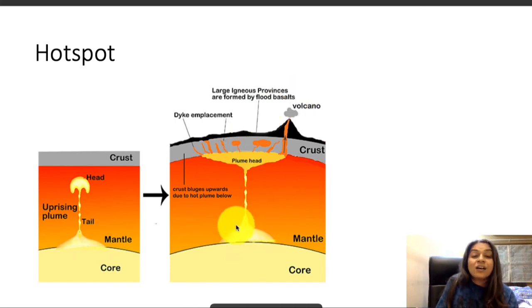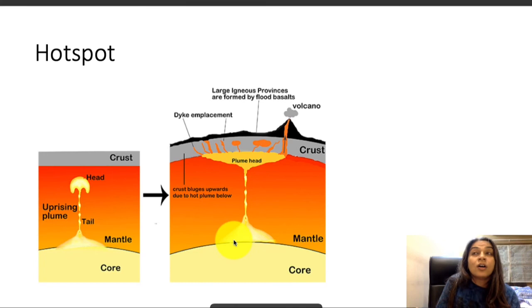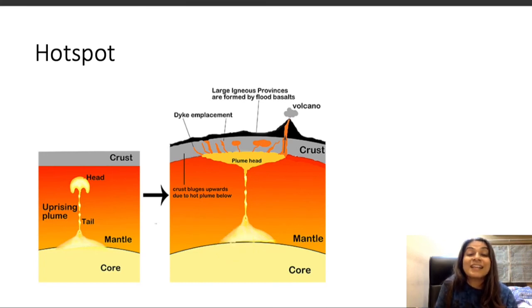Now these places are fixed in the earth. So if the lithospheric plate moves on top of such areas, it is going to come under the influence of a hotspot. Since the temperature of such a convection current is so high, it is believed that such high temperature can mostly be found near the mantle core area, and such magma is rising from there. It comes out in the form of a plume, which is why it is called a mantle plume.